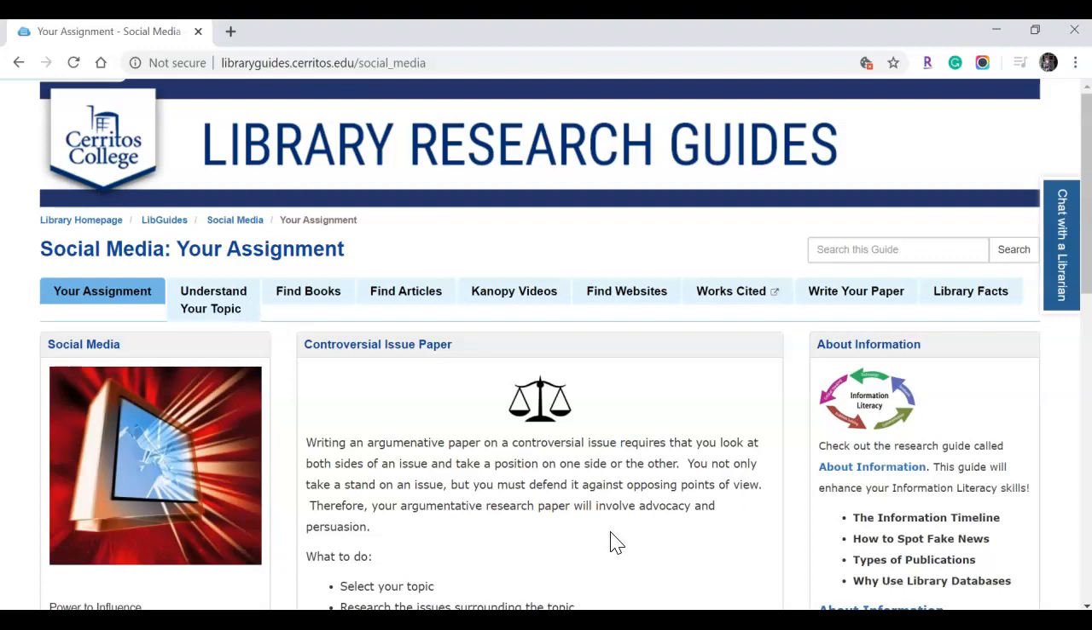You might have a separate guide dedicated solely to your professor, your class, or your research assignment. However, because social media has been such a popular topic among instructors, we thought it might be helpful to create a tutorial based solely on this topic.